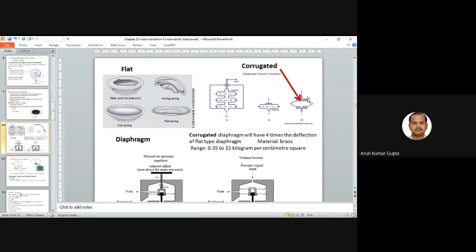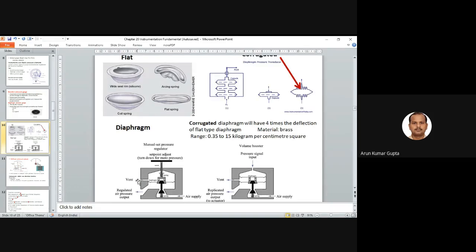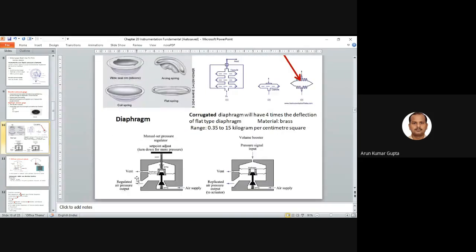With corrugated you can see a kind of spring arrangement. A corrugated diaphragm gives 4 times the deflection of the flat diaphragm. Generally the material we use is brass. It can have a pressure range of 0.35 to 15 kilogram per centimeter square, right?